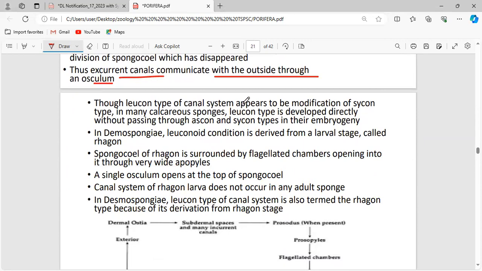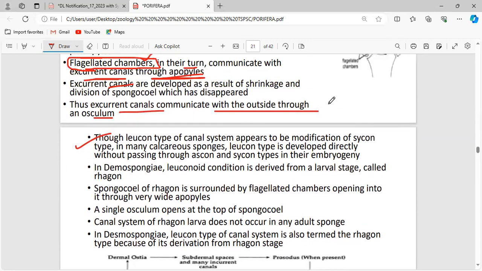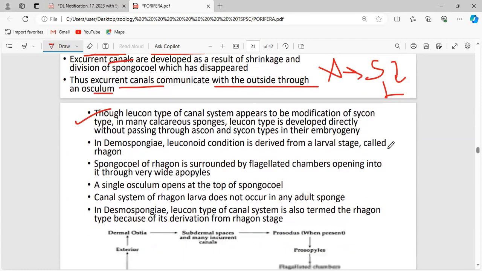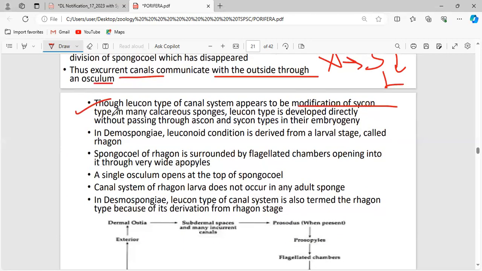Though the Leucon type of canal system appears to be a modification of the Sycon type, the Ascon type develops into the Sycon type, and the Sycon type develops into the Leucon type. Clear? The modification of the Sycon type is called the Leucon type. These are found in calcareous sponges. Leucon type is a structural modification of the Sycon type, but it does not develop after passing through the Ascon type and the Sycon type.